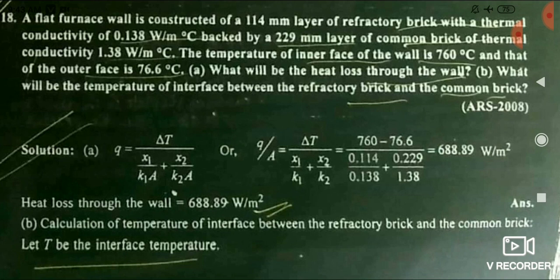Friends, I have told you previously also in the 2020 paper, the same questions on the same concept it is asking.